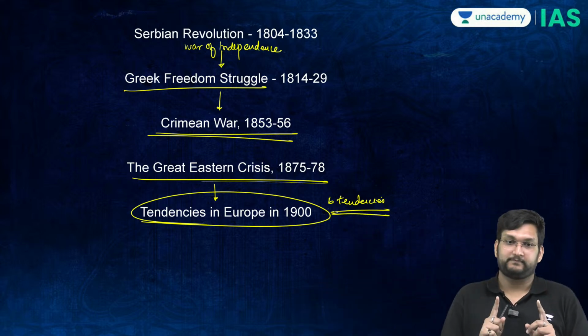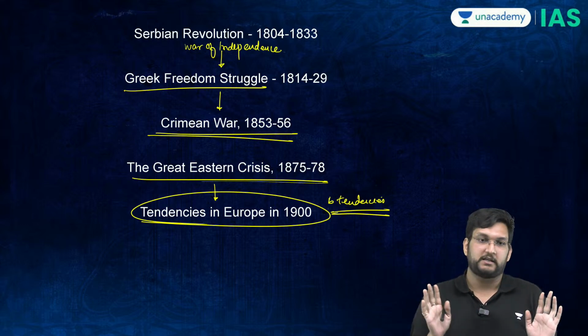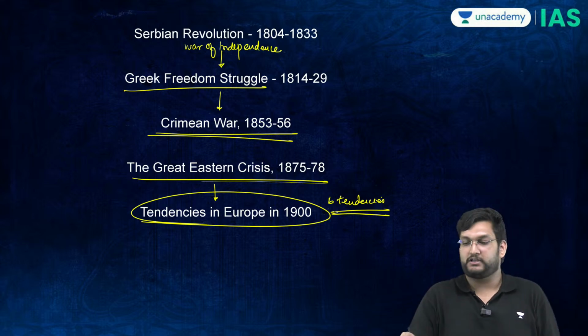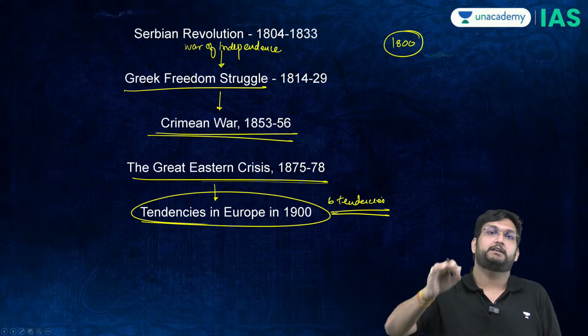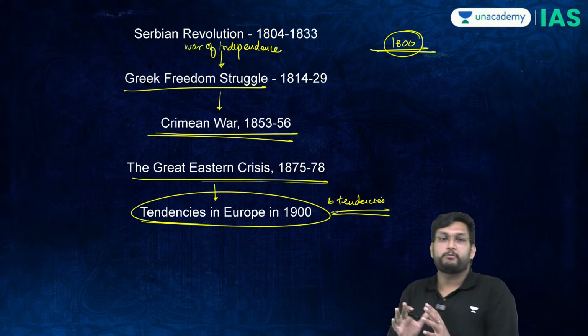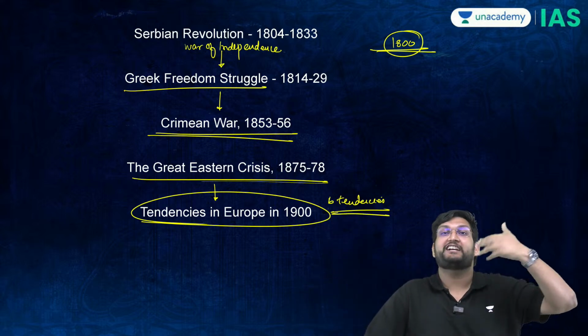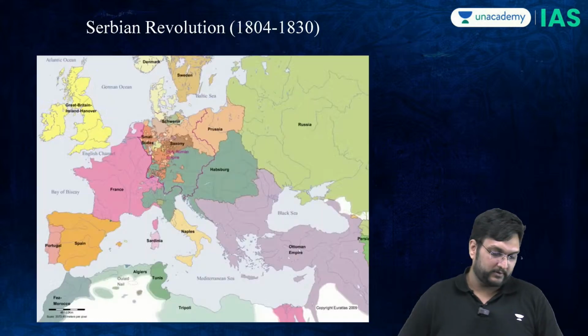Now, do understand one thing. Who held the Eastern European sector? Ottomans. By the turn of the 19th century, 1800, the Ottomans hold it. Too many internal problems. However, in 1800, the Ottomans still have the power to hold on to this sector, but now the crisis will start. And Serbia is going to be the first such case.